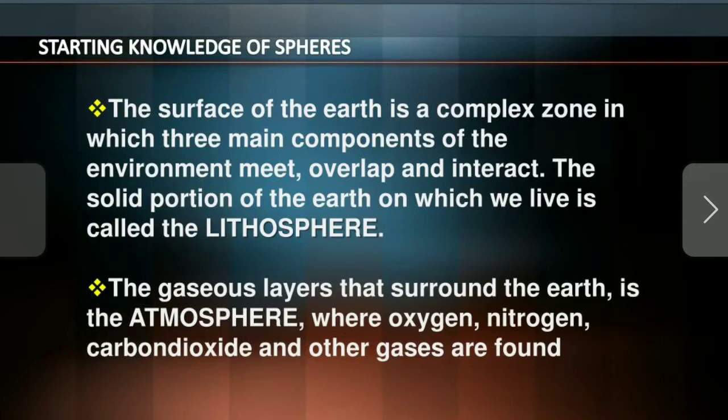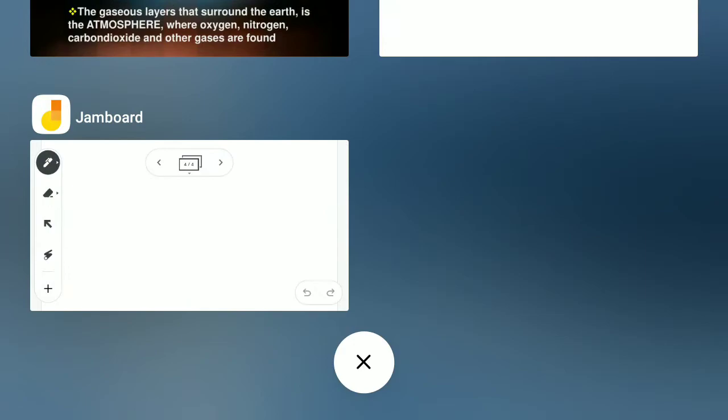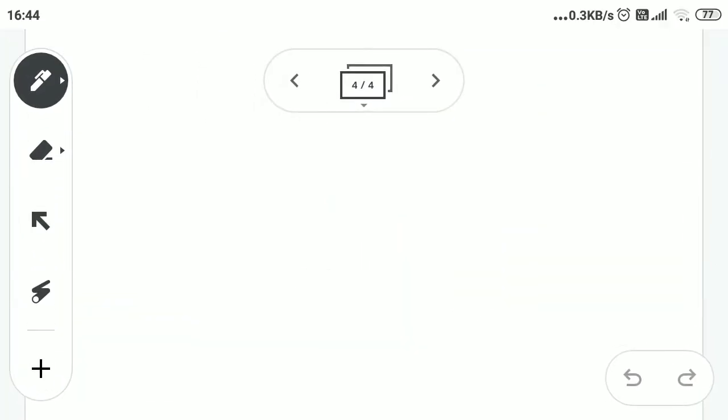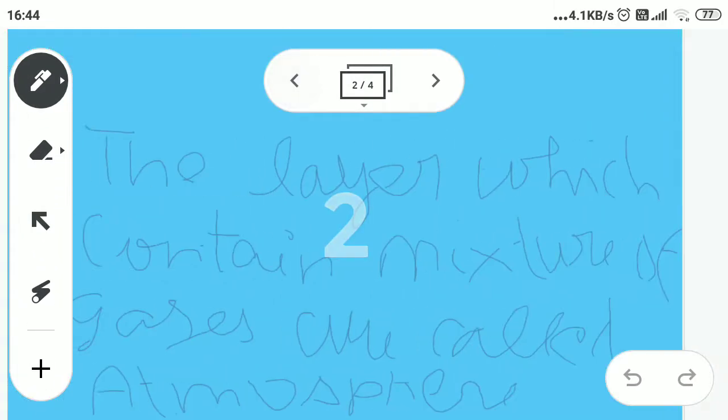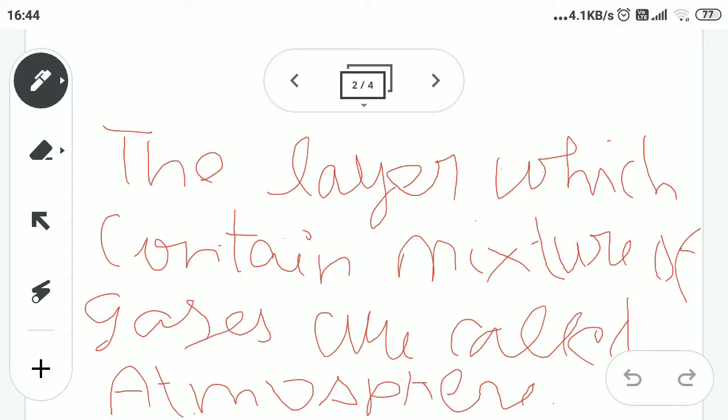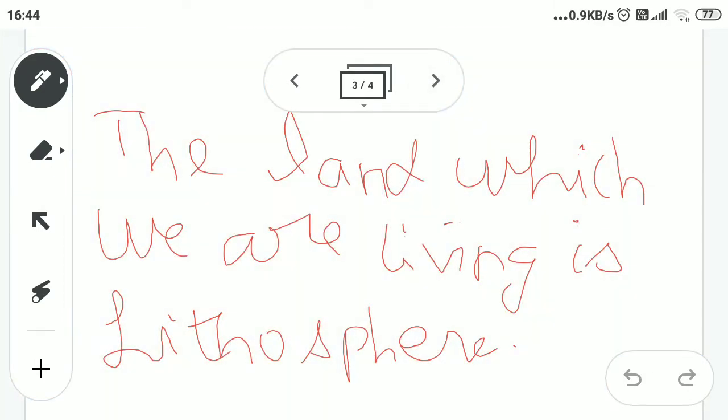The solid portion of the Earth on which we live is called lithosphere. Okay, the lithosphere is this. The land on which we are living is the lithosphere. Okay, then